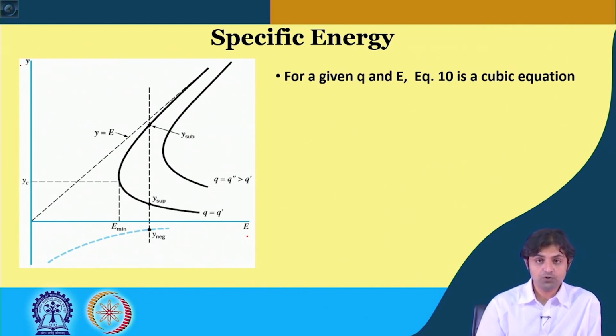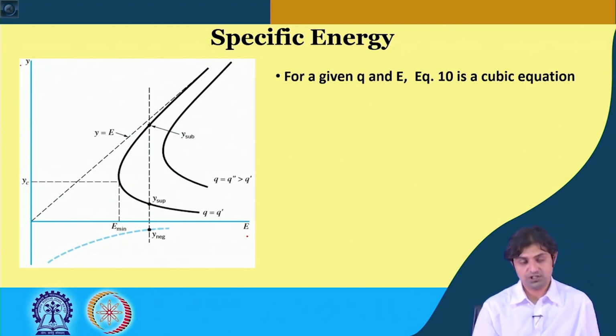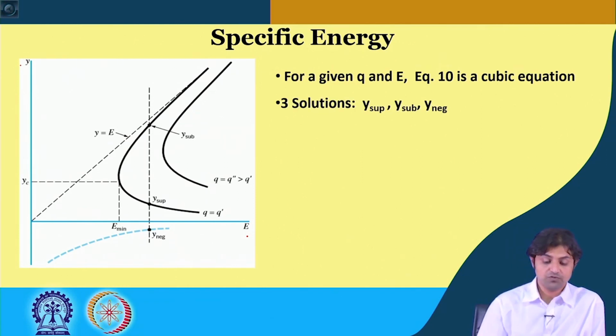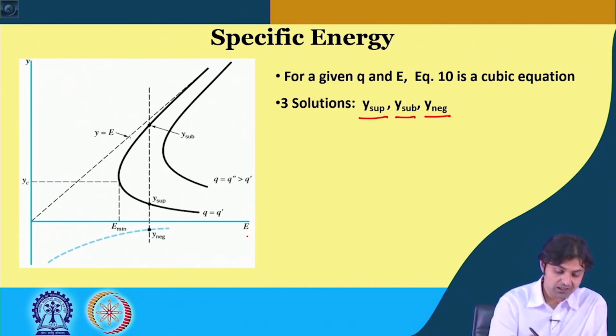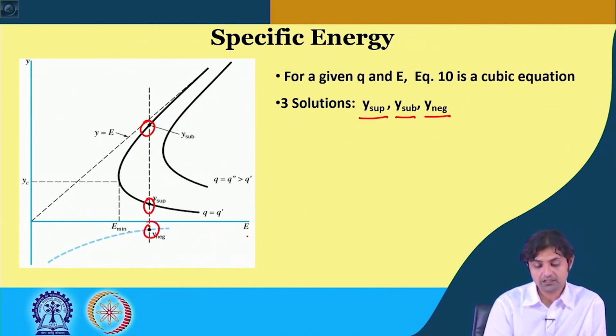For a given q and E, equation 10 is a cubic equation in y. So, there are going to be 3 solutions: y positive, y sub, and y negative. If you take one curve, there will be 3 y's: this will be 1, this will be 2, and this will be 3.